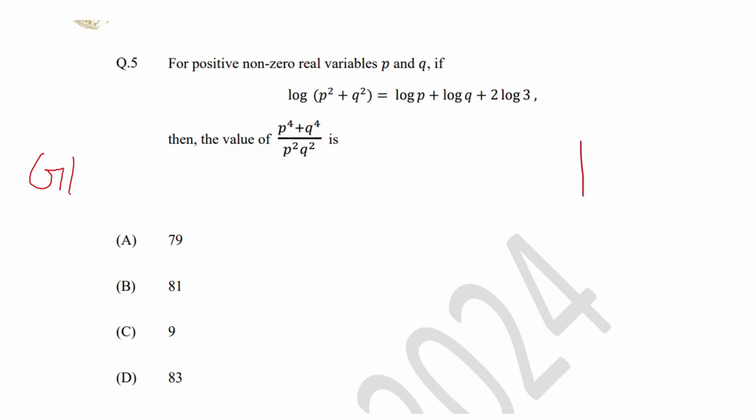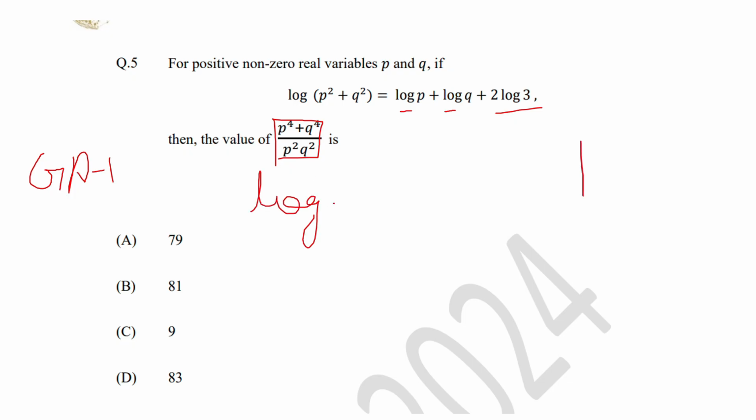GATE 2024 General Aptitude 1 mark question from CSE paper. This is based on logarithmic formulas where you need to apply two formulas to get your answer. They have given log of p square plus q square is equal to log p plus log q plus 2 log 3. You need to find p power 4 plus q power 4 whole divided by p square into q square.